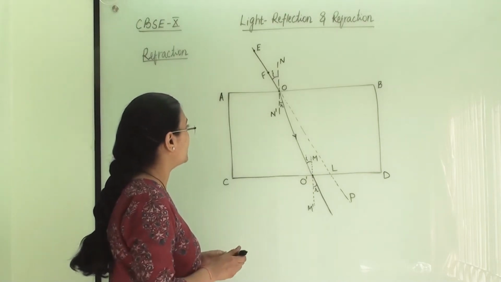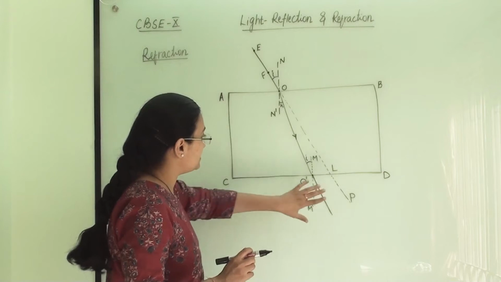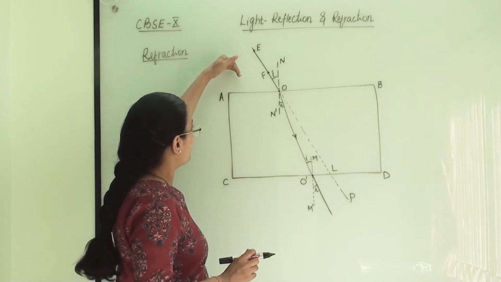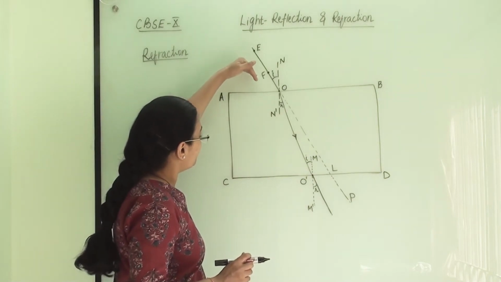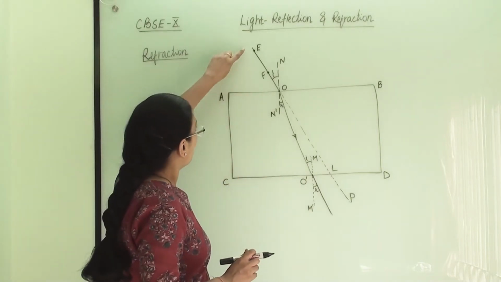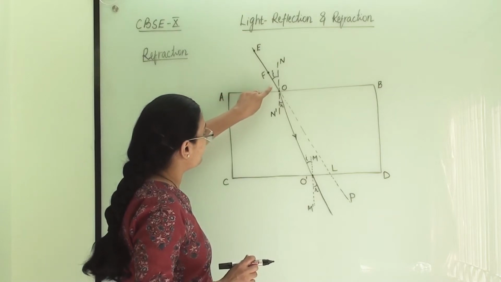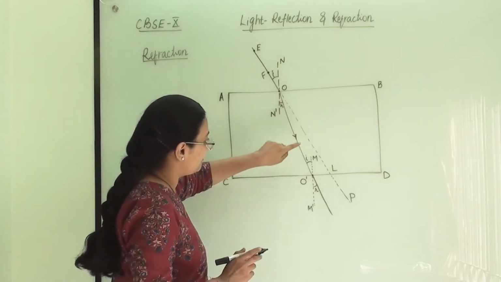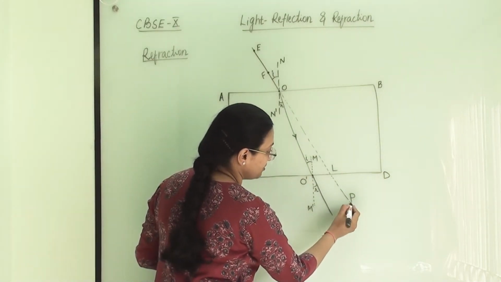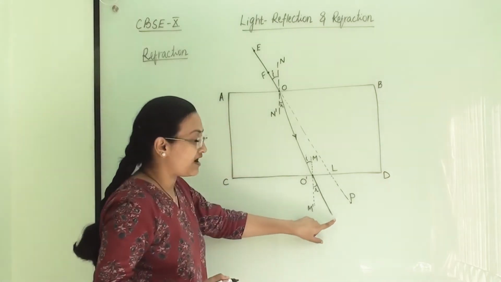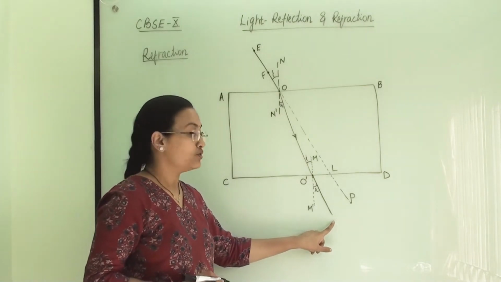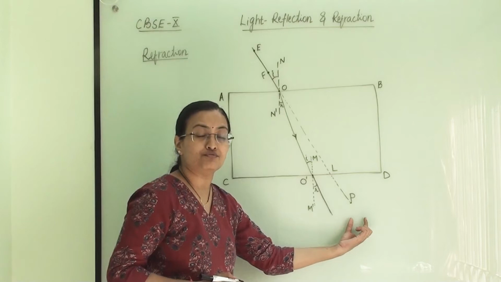So here we have taken one glass slab. This ABCD is the surface of the glass slab, and the glass slab is this much thick. When from this side one ray of light is entering, we can see where it will go. Once the ray of light enters from this surface, actually it should travel through this glass slab and it should reach here. But actually we are getting that light ray here instead of here. So this much is the deviation from its original path.